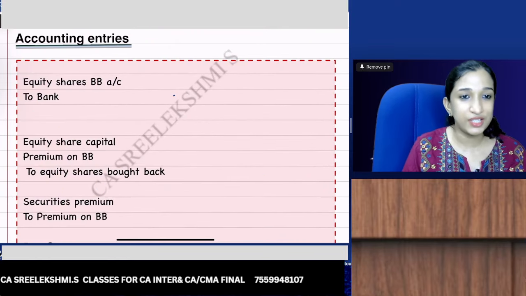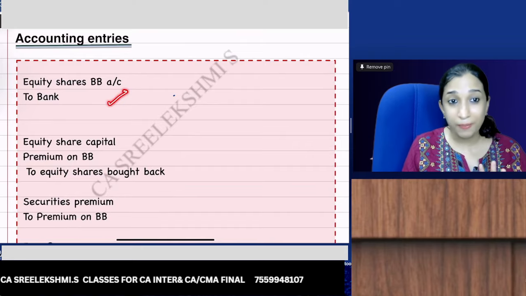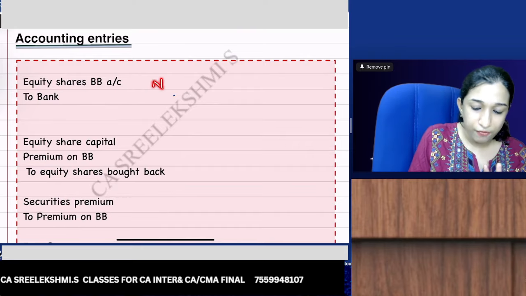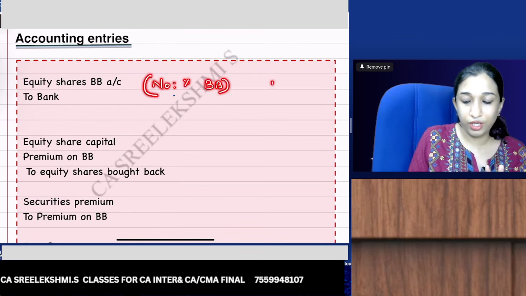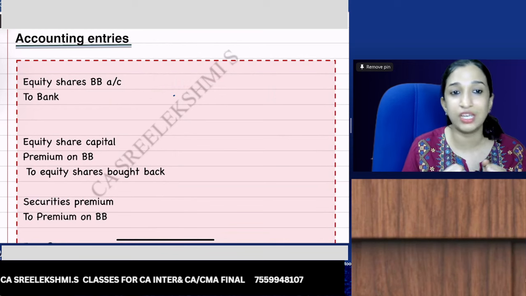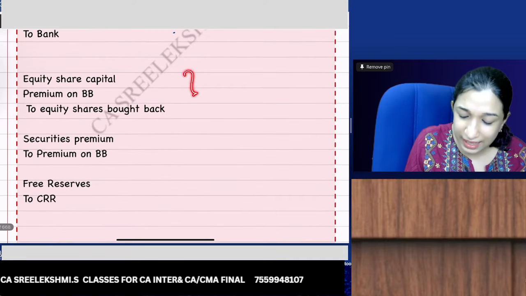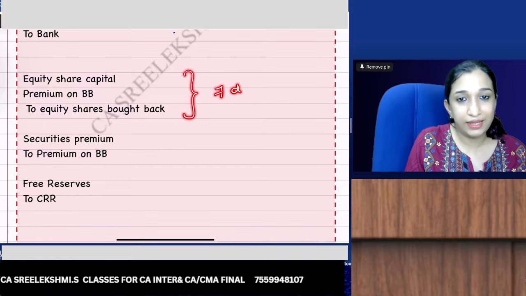Now journal entries for buyback. So the first entry for buyback is equity shares bought back to bank. So number of shares into buyback price. This is from the asset side, cash will reduce to that extent. You bought equity shares. Now the shares bought back should be cancelled within 7 days.